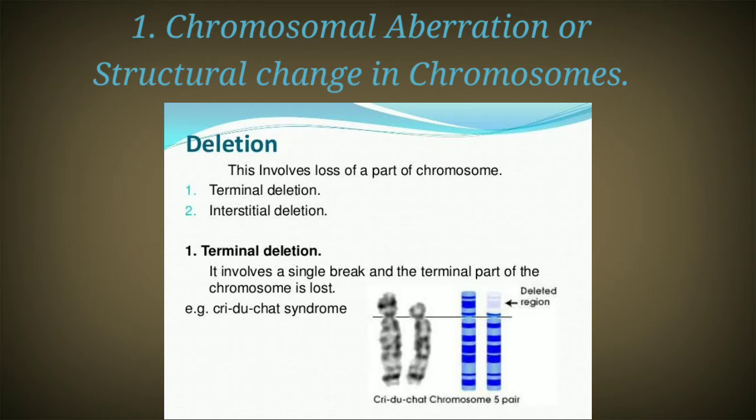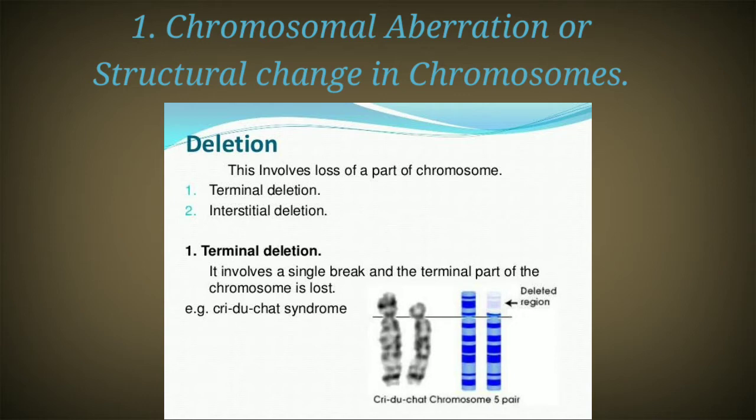As you can see in the diagram, 2 chromosomes are shown. One is the normal chromosome and the other, the shorter one, is the one after the process which took place suddenly in the chromosome. That is called deletion.